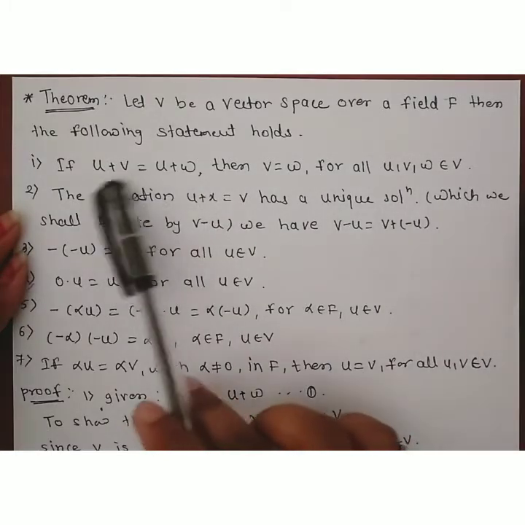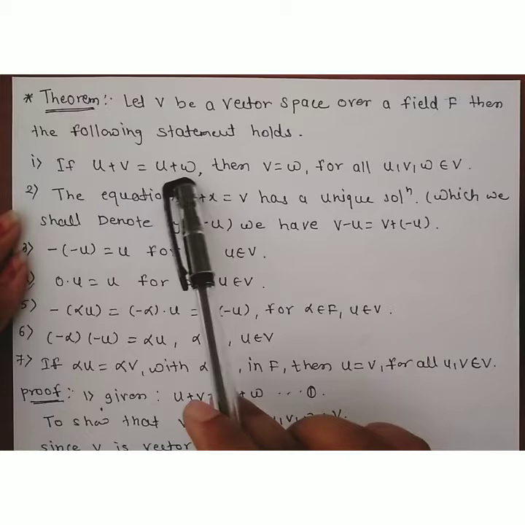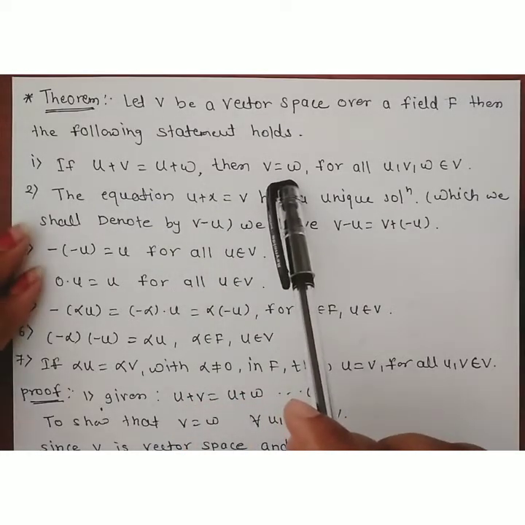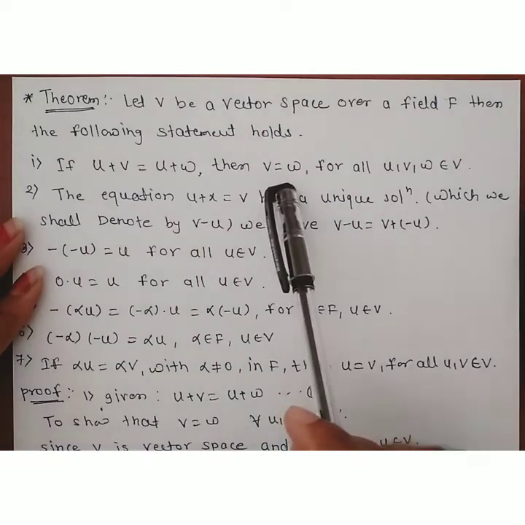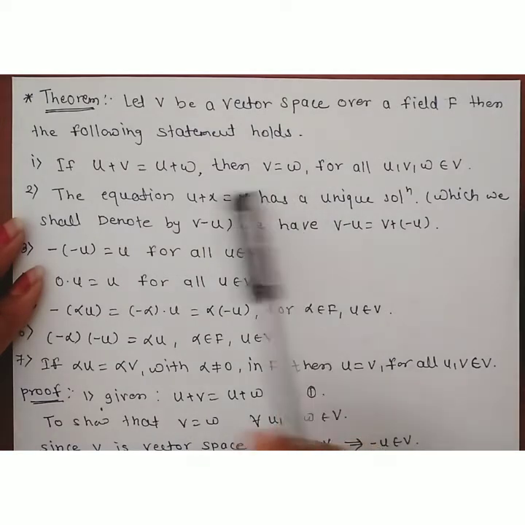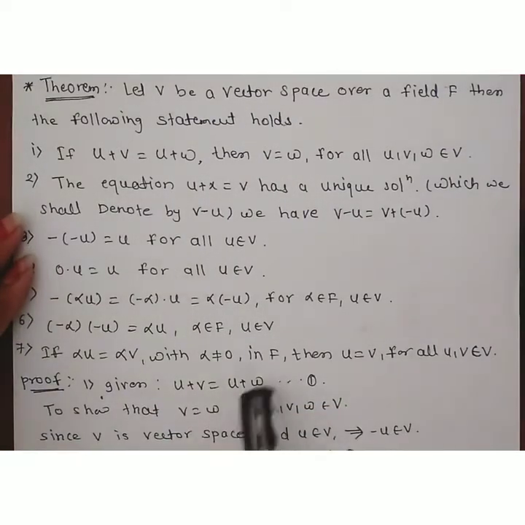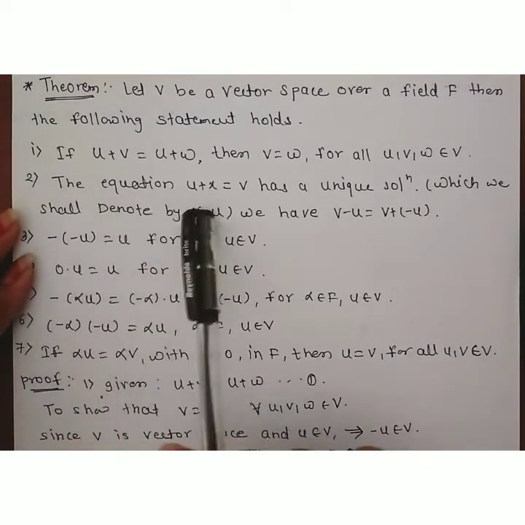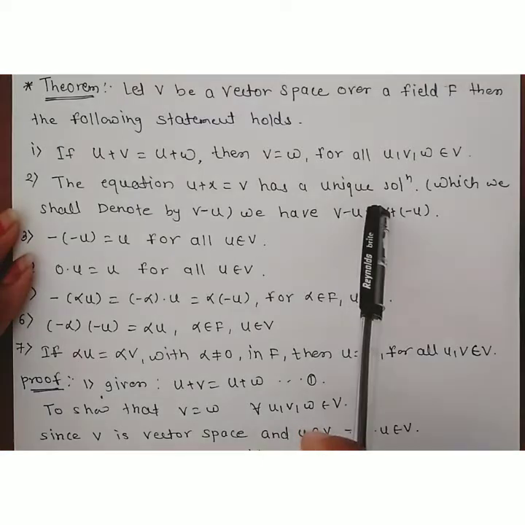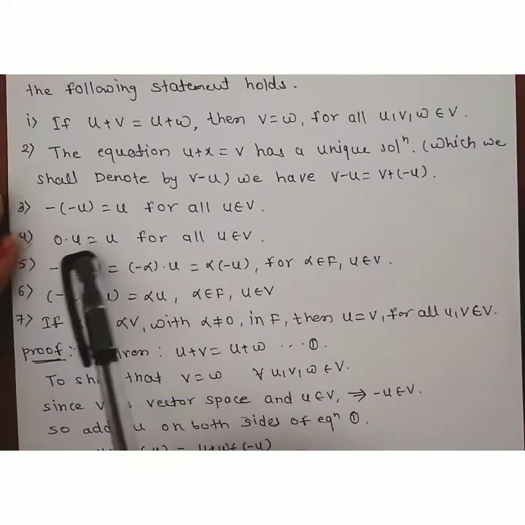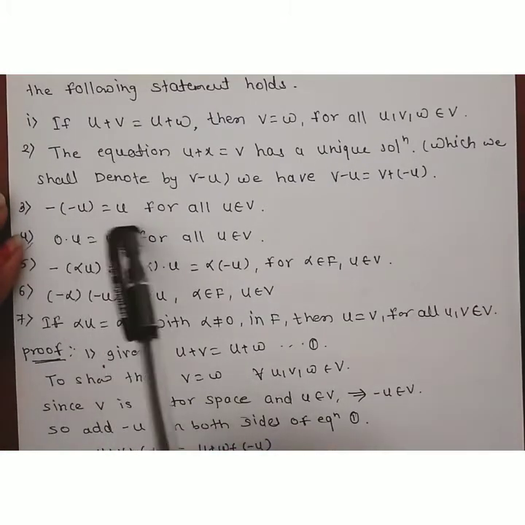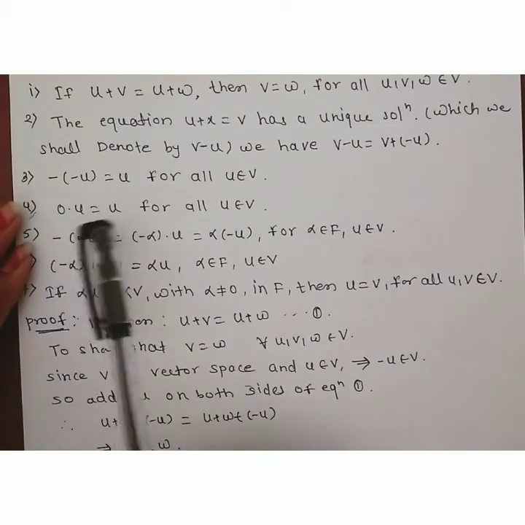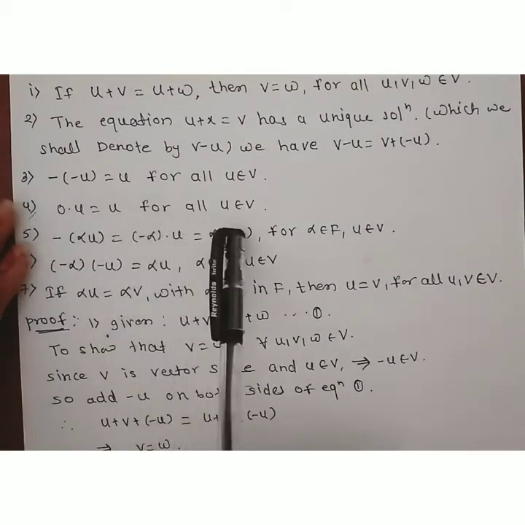In the first statement we are given, if u plus v is equal to u plus w, then v is equal to w. This looks like the left cancellation law in groups. Therefore this is the first property. The second property: the equation u plus x is equal to v has a unique solution. The third property: minus of (minus u) is equal to u for all u belonging to V. Fourth, 0 into u is equal to 0 for all u belonging to V.